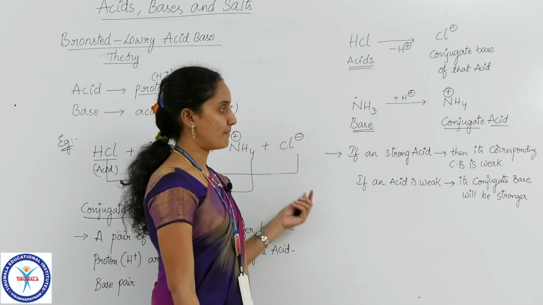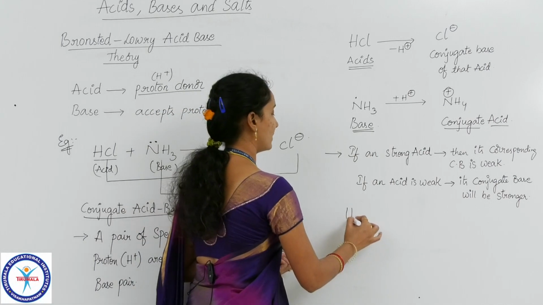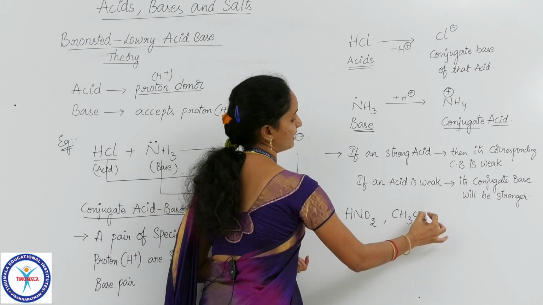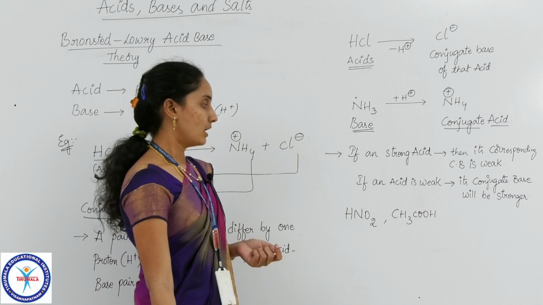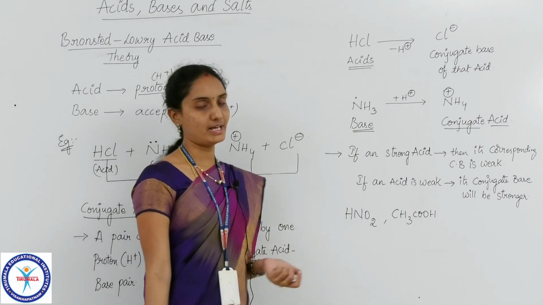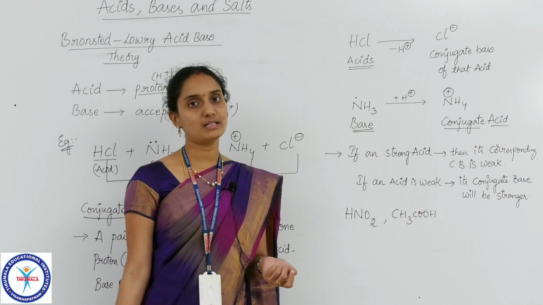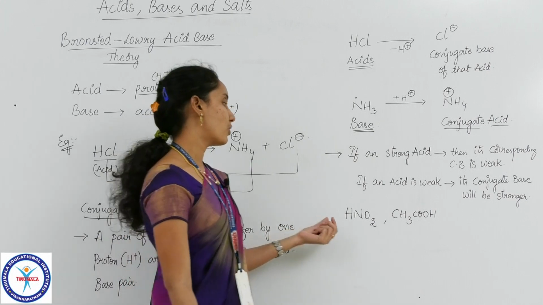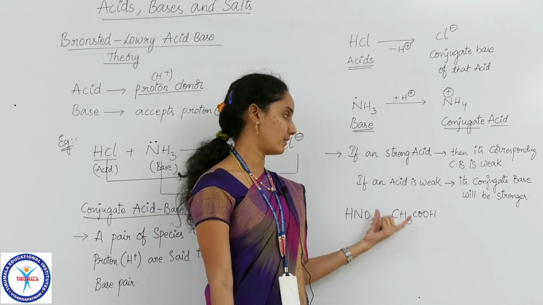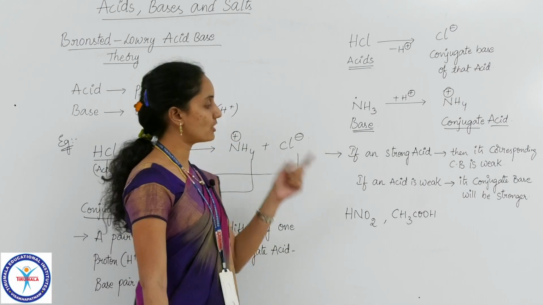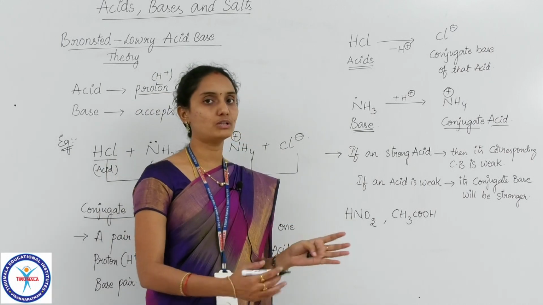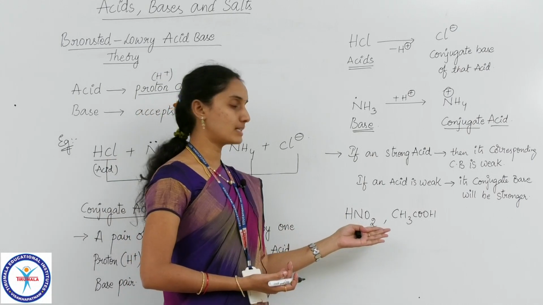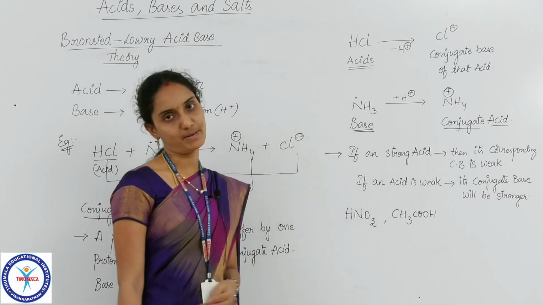So let me apply this for an example, children. I have given you two acids here, that is HNO2 and CH3COOH. These two are acids and these two are weak acids of course. As we have listed in the earlier session, I have given you the list of strong acids and weak acids. Both of them belong to the weak acid category only. So I have given you two acids which are both weak acids, and both of them will have their corresponding conjugate bases.